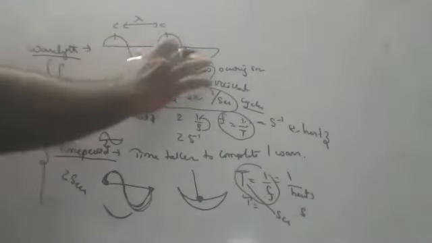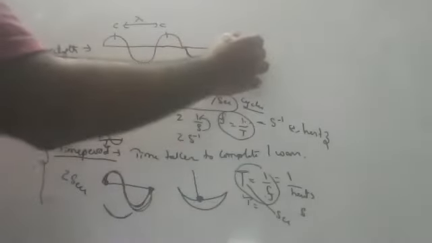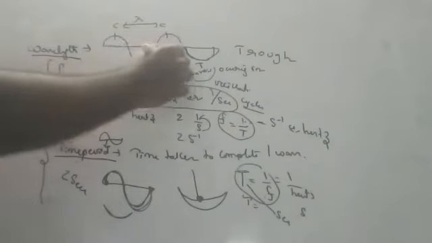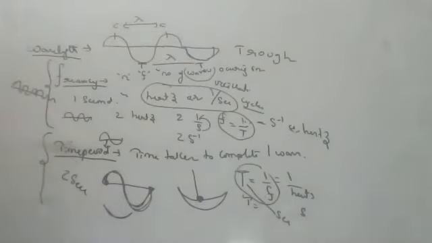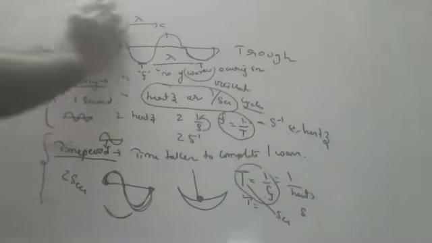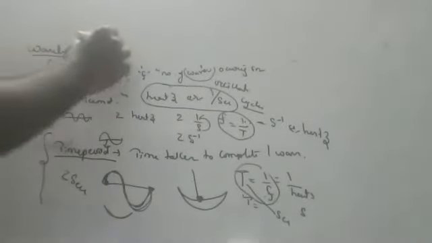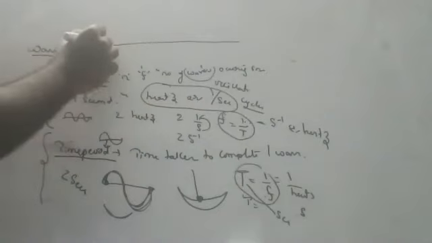The distance between two troughs. Yesterday I was telling you, children, these are called troughs. The distance between two troughs is also called wavelength. No, sir, we are getting confused. Means I'll say clearly. Actually, children, see carefully.